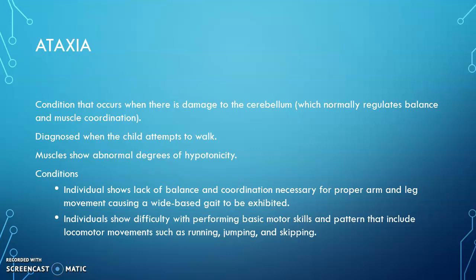We see the child walking in an ataxic pattern, and hypotonicity, where normal tone is reduced. The individual shows a lack of balance and coordination necessary for proper arm and leg movement, causing a wide-based gait to be exhibited. Individuals show difficulty performing basic motor skills and patterns that include locomotor movements, that is, higher gross motor functions such as running, jumping and skipping.